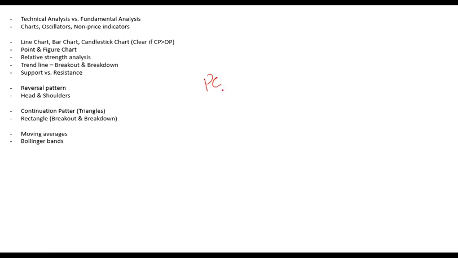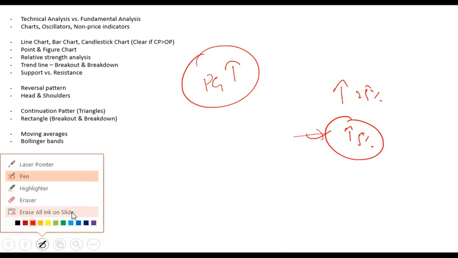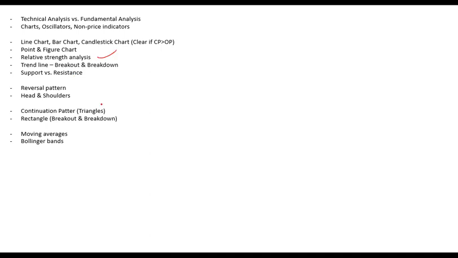So if a stock is going up, let's say PG, it does not necessarily mean that the company is performing well. Maybe there is some other competitor or some other benchmark which is going up even higher. So if the market goes up 25% and the stock goes up only 5%, that means the stock is underperforming. It does not mean that the stock is doing well. So you do not look at performance in isolation, but you compare performance with the broader market or with competitors or with the industry, and hence you use relative strength analysis or the relative strength chart.